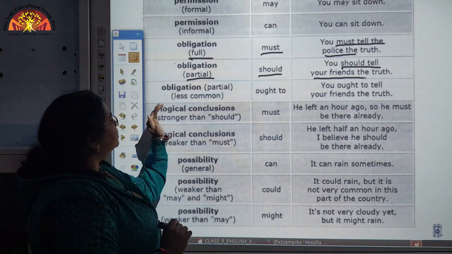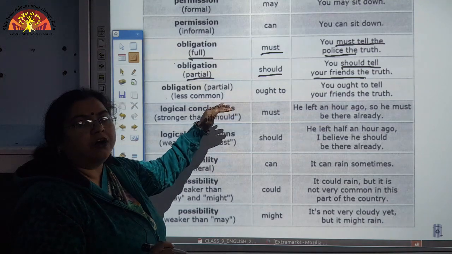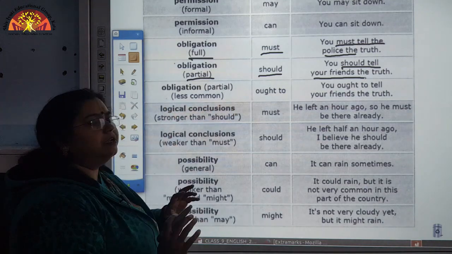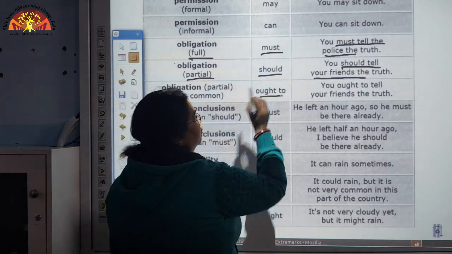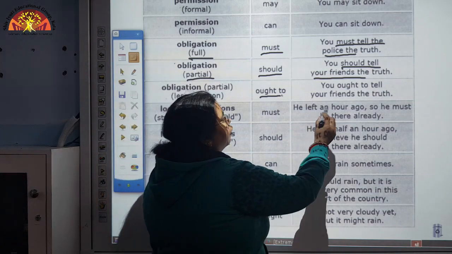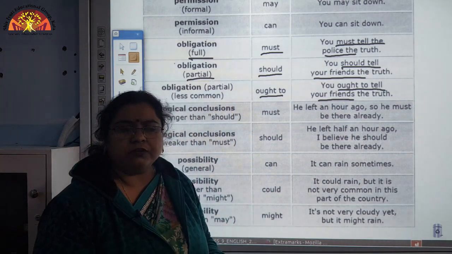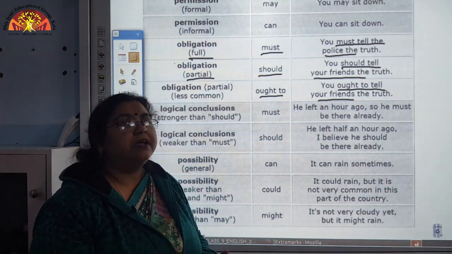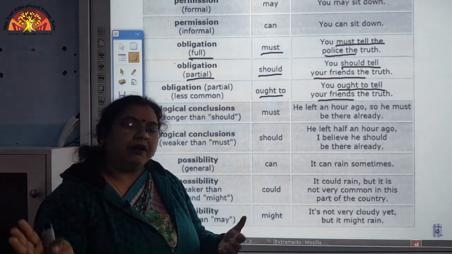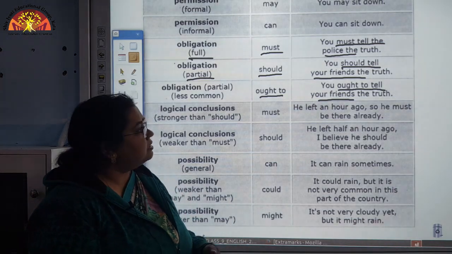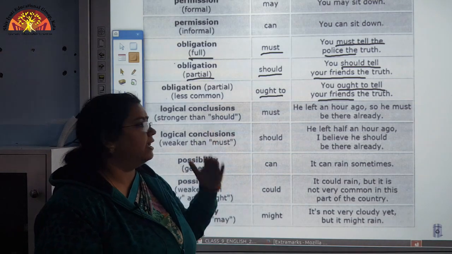Now, another aspect in obligation is, it is also a partial way of obligation and a bit not very commonly used. We also use ought to. See here the example, you ought to tell your friends the truth. In this manner also we can frame the sentence. Though we use ought to for a very compulsive obligation, it can also be used in a partial manner.